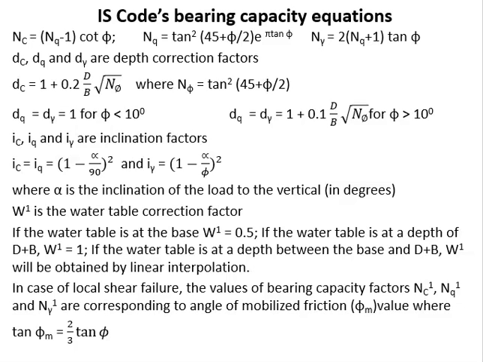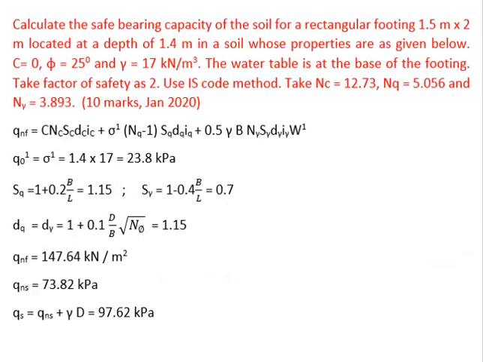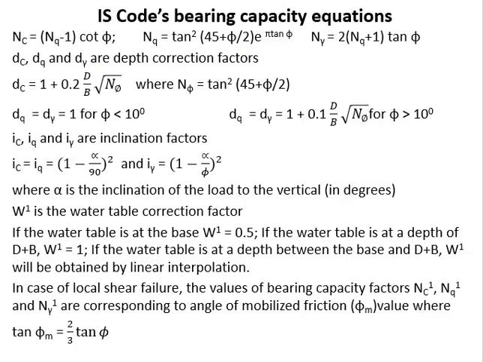And this is for the case of general shear failure. For local shear failure, we should take the NC, NQ, and gamma values corresponding to phi m, where phi m equal to tan inverse of 2/3 of tan phi. And we should take the C dash value in place of C, where C dash equal to 2/3 of C, like Terzaghi's method only. But the table will be different. The bearing capacity factors are different.